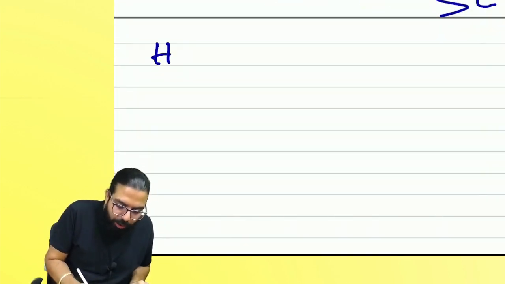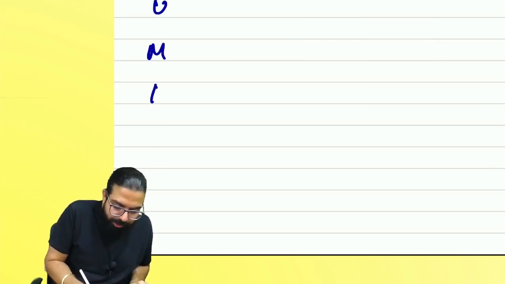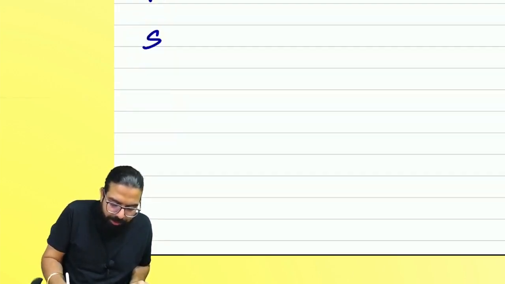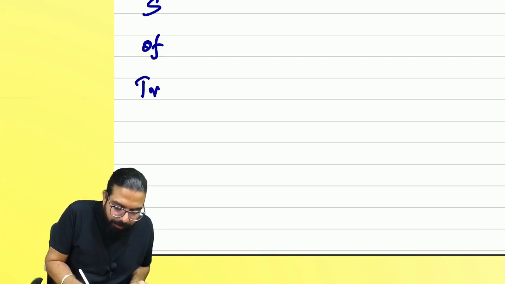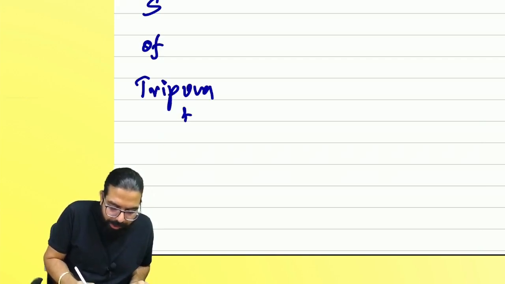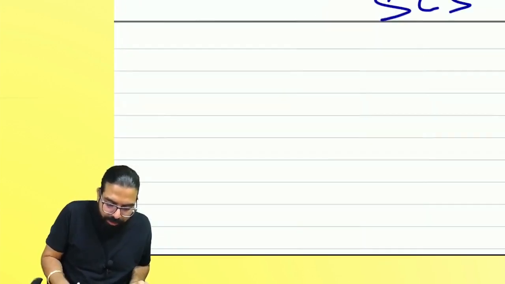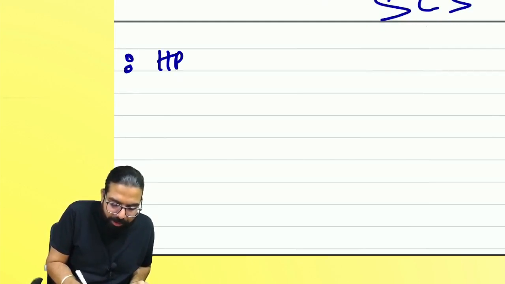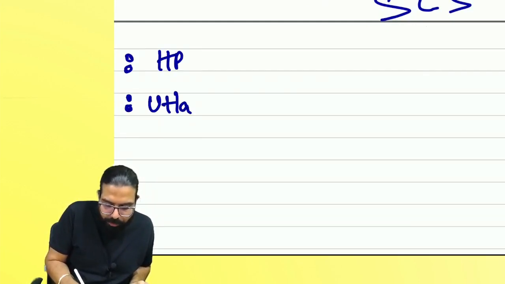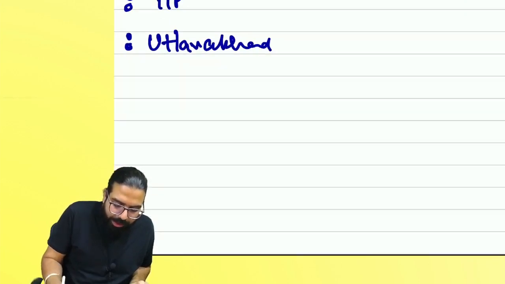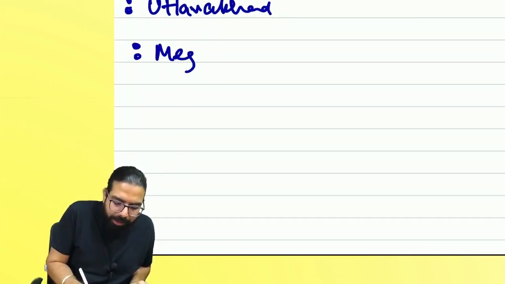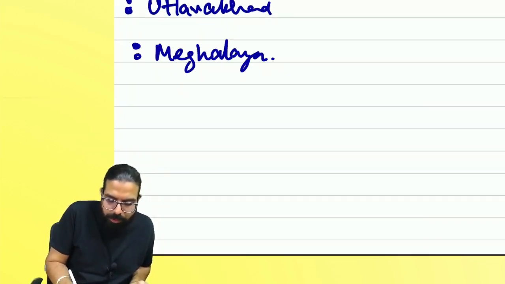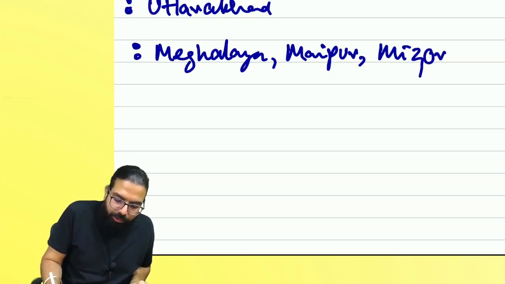Remember, they are also humans: HUMAN plus Tripura and Jammu and Kashmir. What is H, everyone? Himachal Pradesh. U means Uttarakhand. M means Meghalaya, Manipur, and Mizoram.